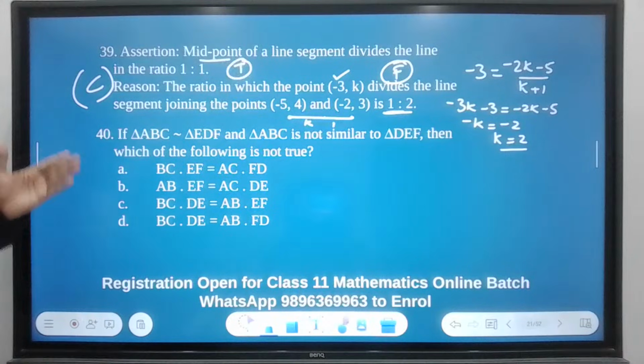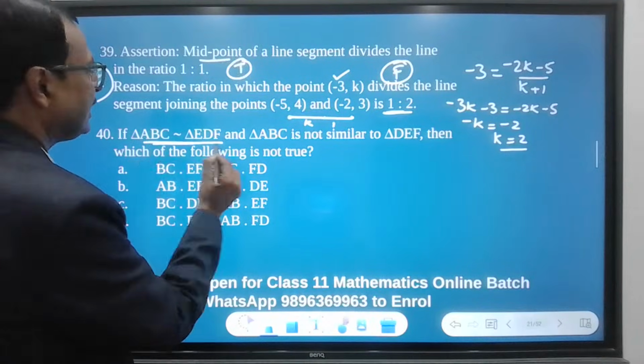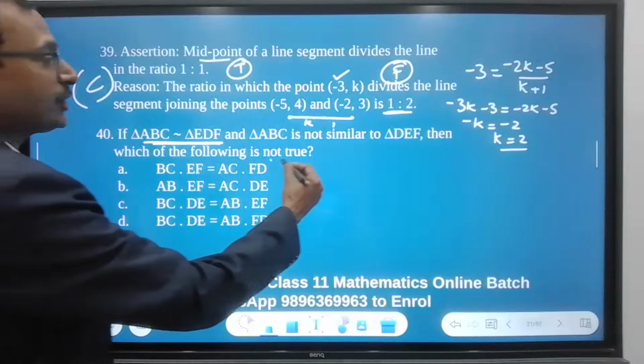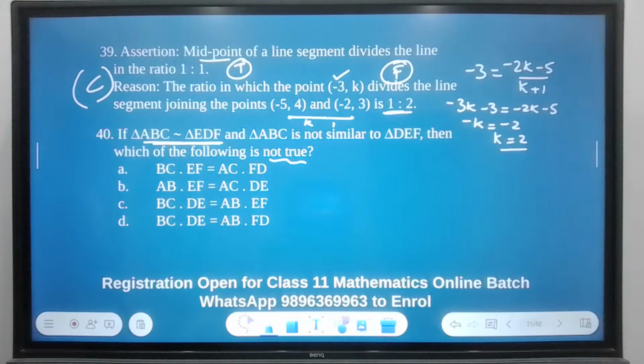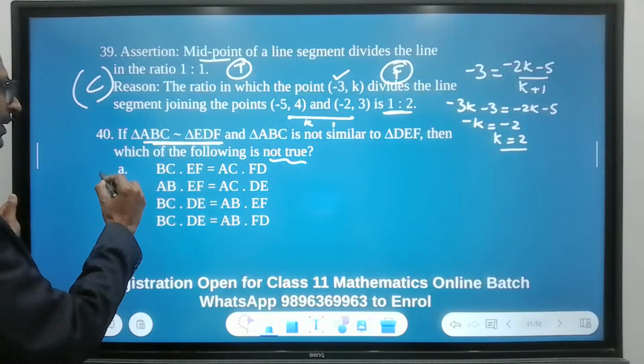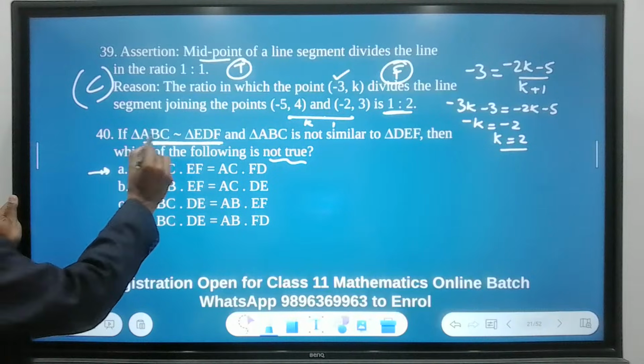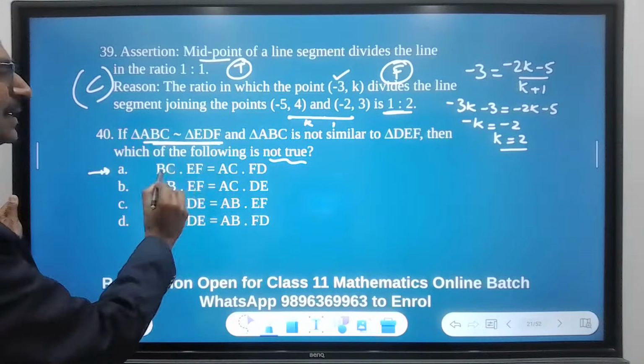Next, question of similarity. If triangle ABC is similar to triangle EDF, which of the following is not true? So you need to be careful here not to fumble. For the first option, we have triangle ABC, so BC and AC are the sides.